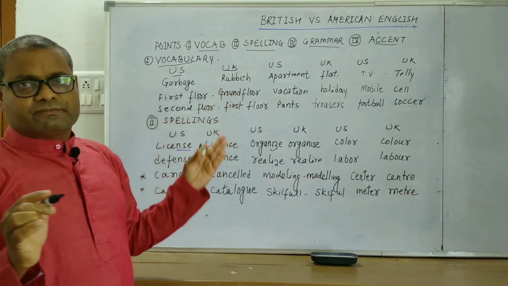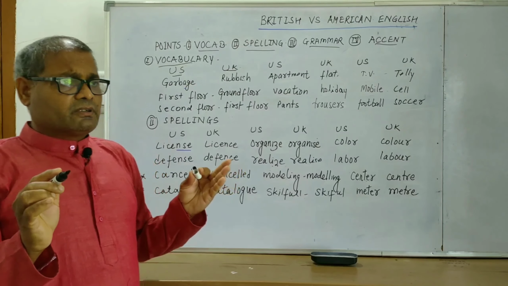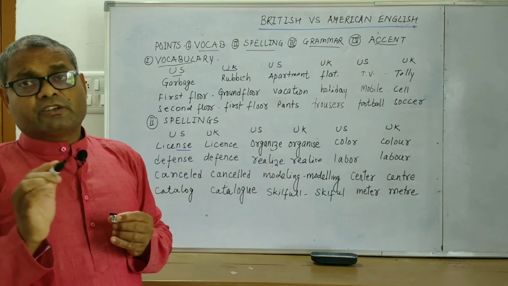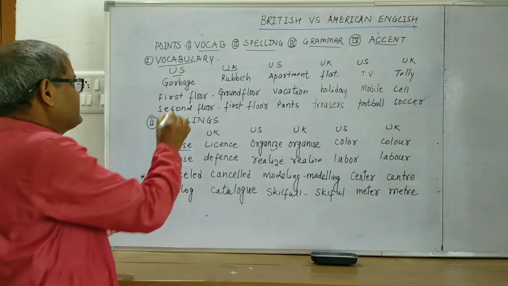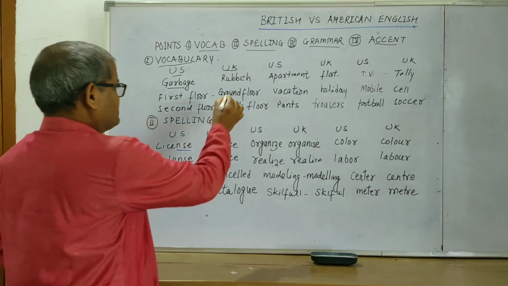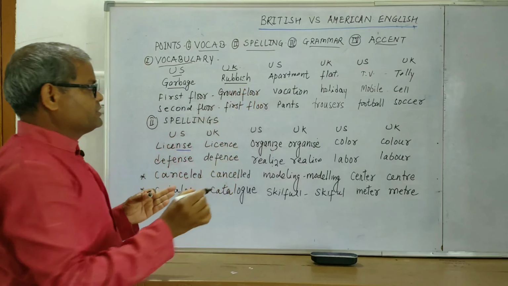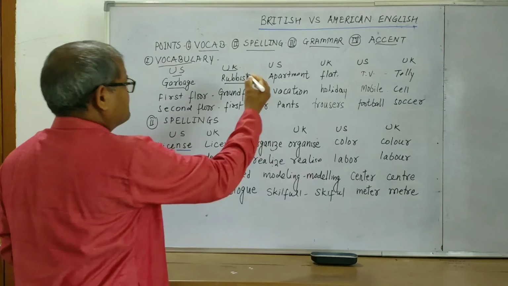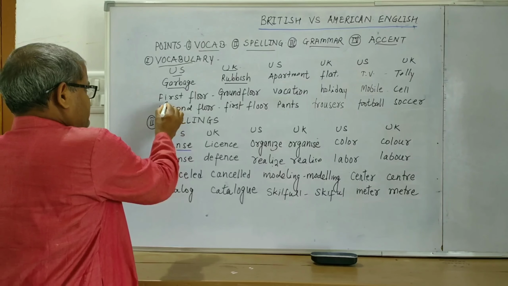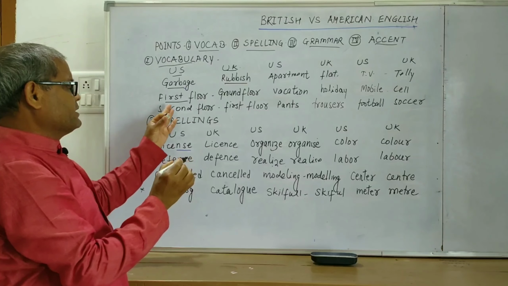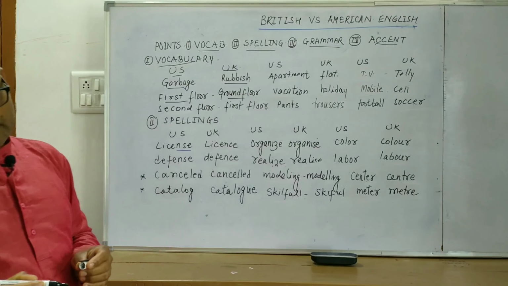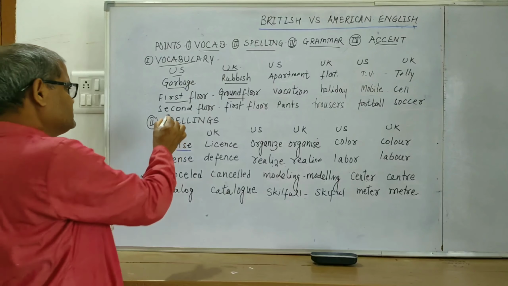There are certain words which are quite different in spellings, but they give the same sense. Like garbage, in American English we say garbage, whereas in British English we say rubbish. In the same way, in American English we say first floor, and in British it is ground floor.